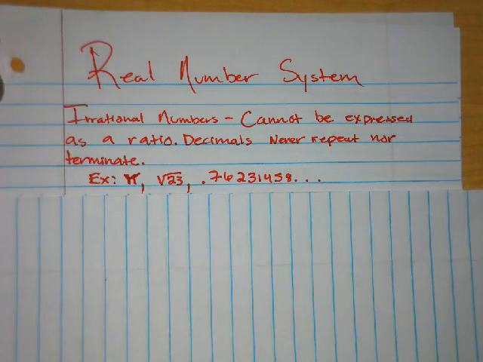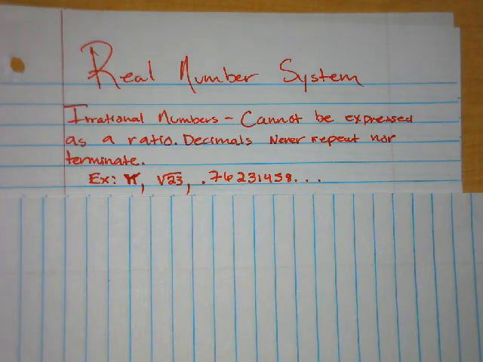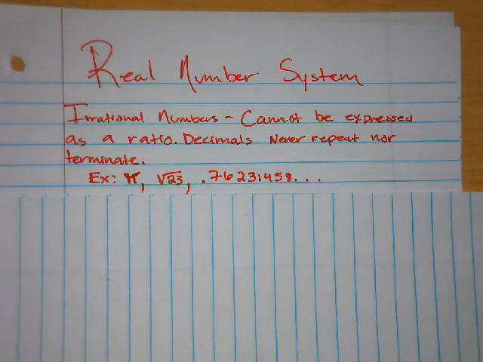So here's an example. The most popular irrational number is pi. So everybody knows pi is 3.14 as a shortened version, but it's actually a number that never stops, it never ends. And so it's an irrational number. We can never express pi as a fraction. Well, we do try to express it as a fraction, but in actuality, we can never really make it a fraction because it never terminates.